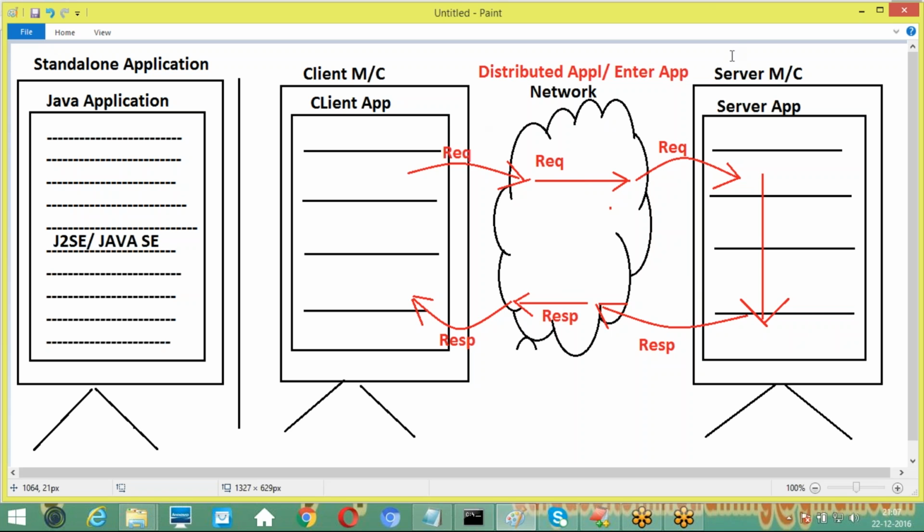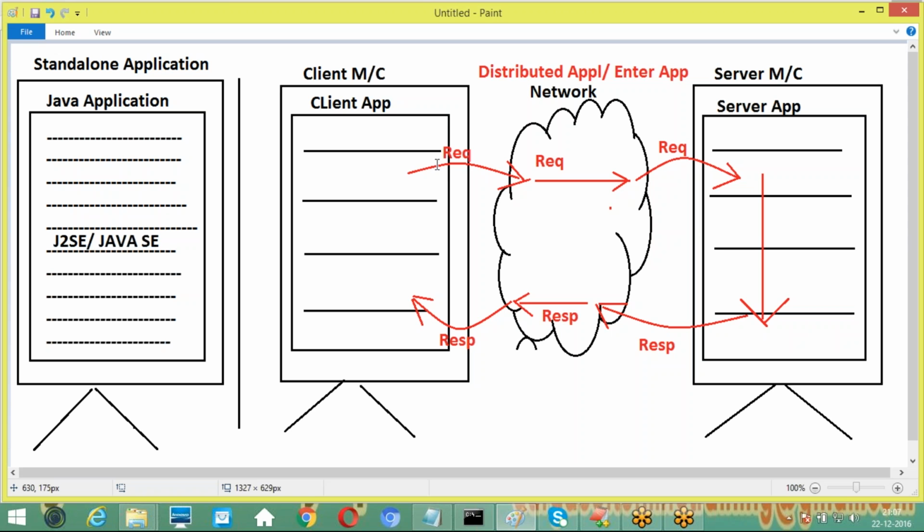Next one, after completion of it, another point. Next one, any example of this distributed application? That point also we have to understand. So nowadays, if we take any internet application, that comes under which one? A distributed application or an enterprise application.